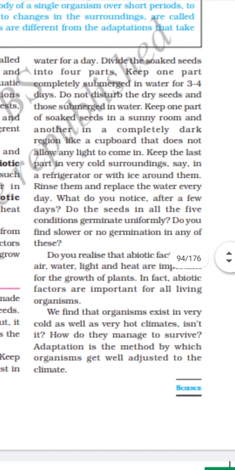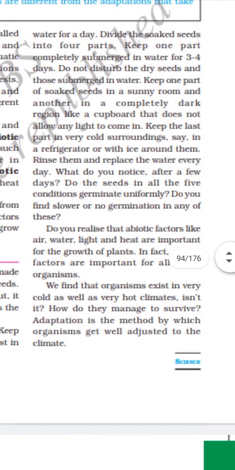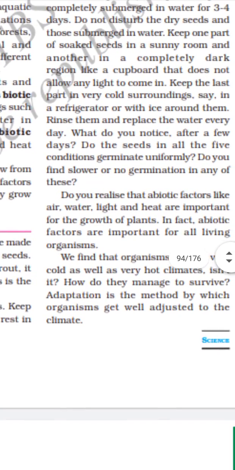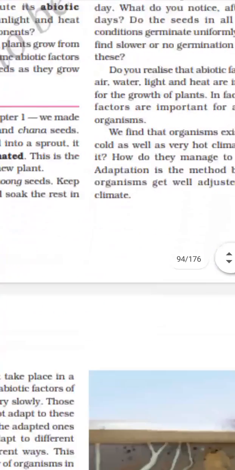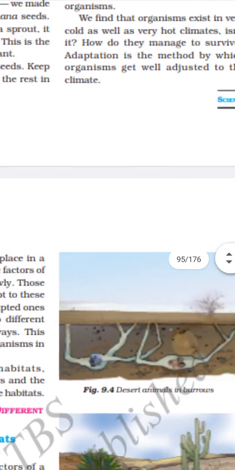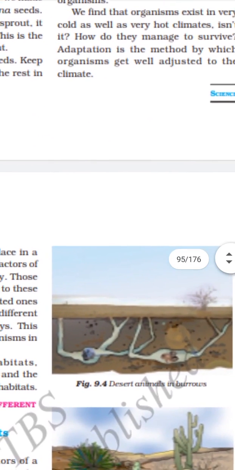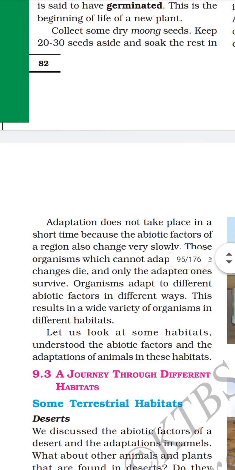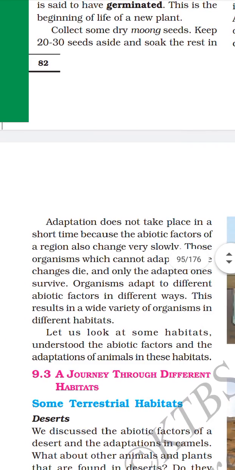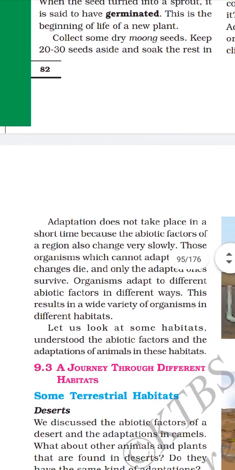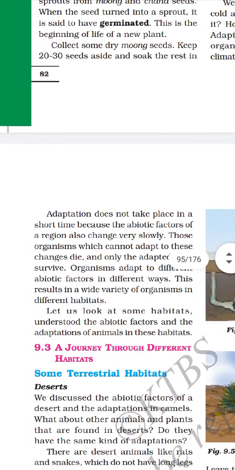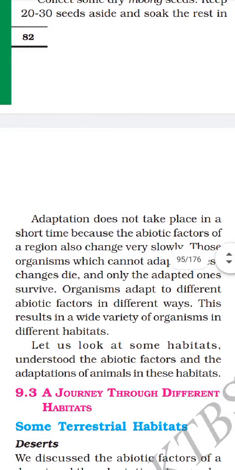We find that organisms exist in very cold as well as hot climates, isn't it? How do they manage to survive? Adaptation is the method by which organisms get well adjusted to the climate. Adaptation does not take place in a short time because abiotic factors in a region change very slowly. Those organisms which cannot adapt to these changes die. Only the adapted ones survive.